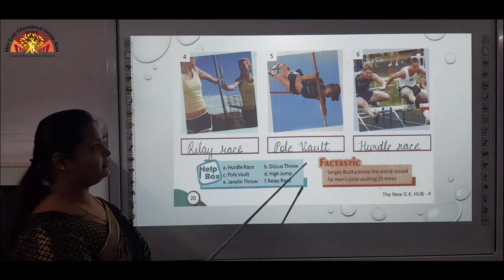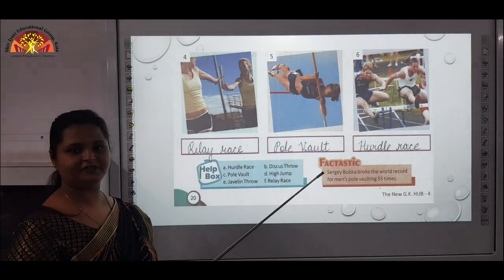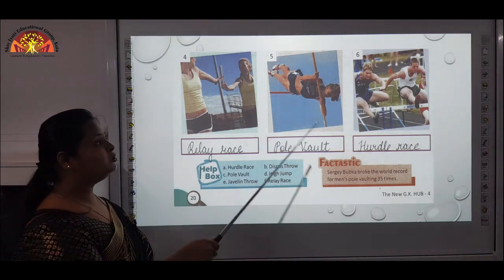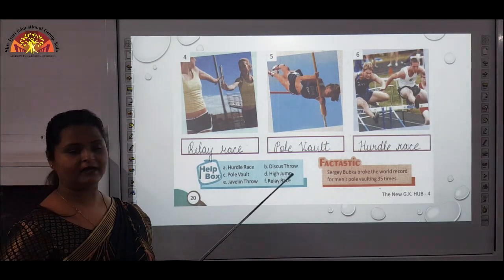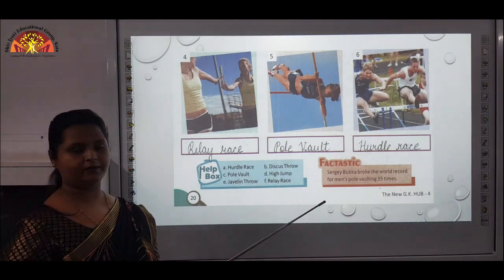Fifth one, pole vault. In this, the player has one flexible rod. Using this flexible rod, the player has to jump over the horizontal bar without touching the bar.